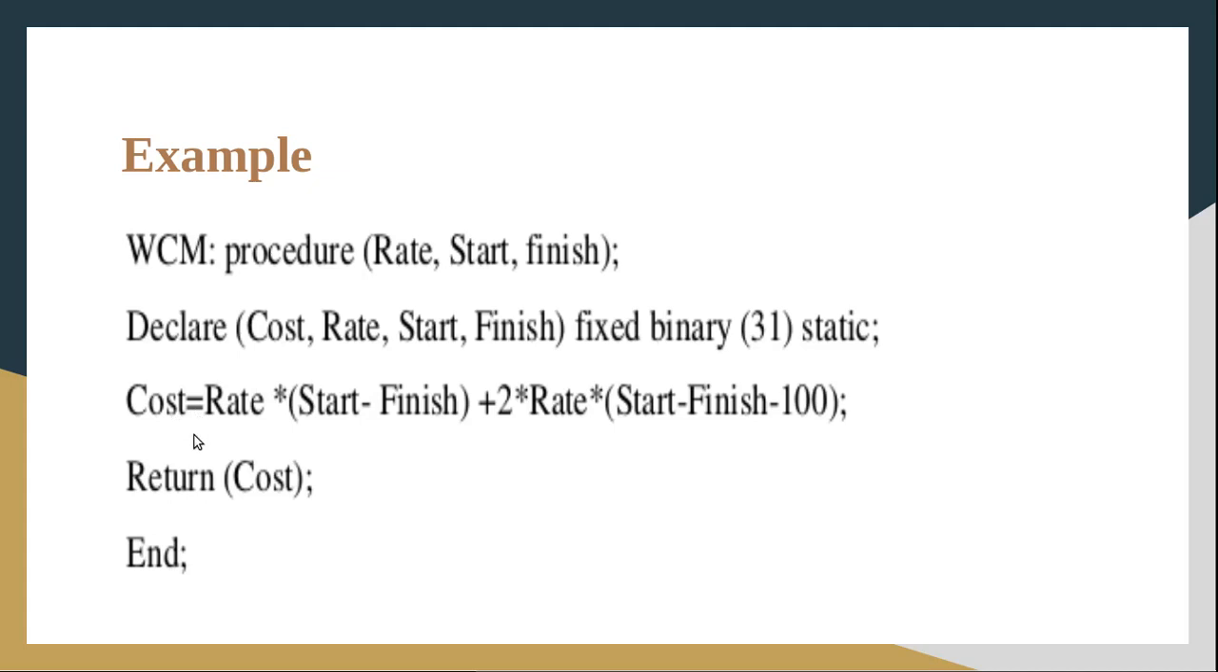Then we have an assignment statement. That means we are assigning a value to the identifier cost. Then we have a return statement, which returns the value of the identifier cost, and we have the end statement. This is the program we have. Now we are going to explain all the phases of the compiler with this example.